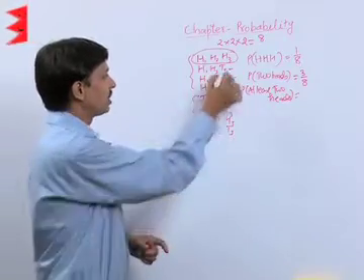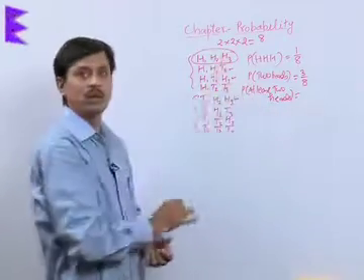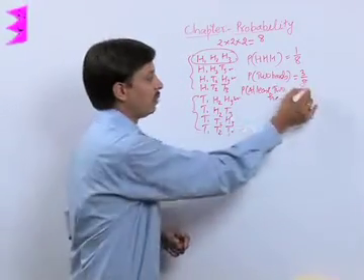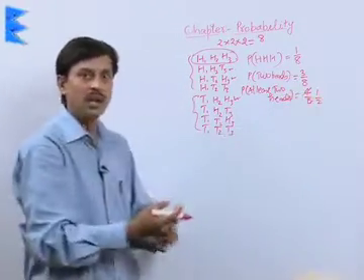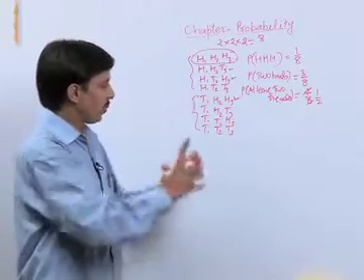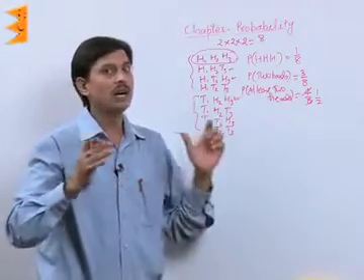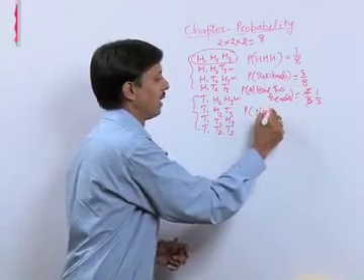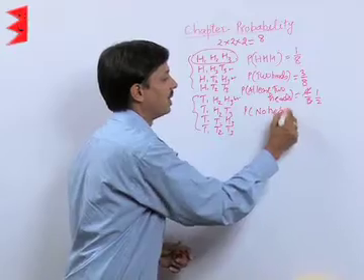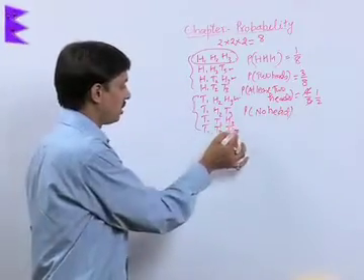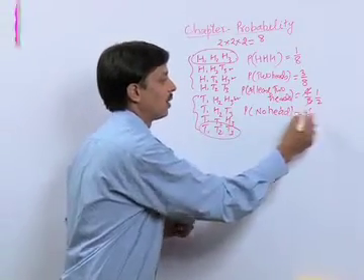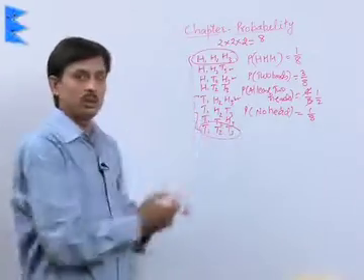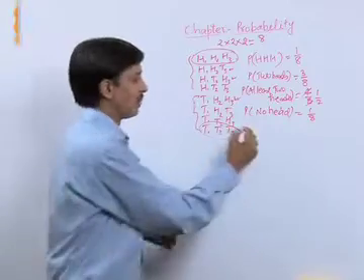So at least 2 heads means 1, 2, 3 and this fourth situation. So it is 4 upon 8, or simplified, half. Suppose the probability of getting no head. That means all tails, which is only a single case, that is 1 by 8.